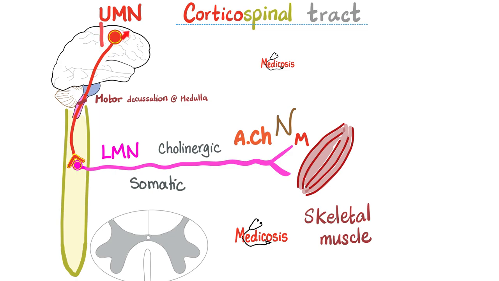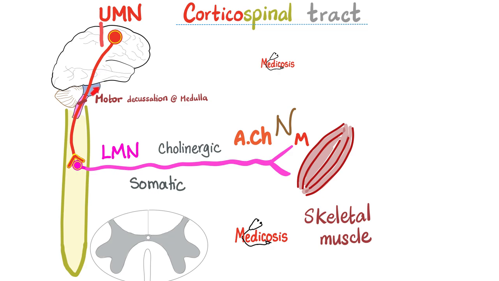This part of the brain is the precentral gyrus. Then I descend and descend and descend some more in the internal capsule, especially the posterior limb of the internal capsule. Then in the midbrain, particularly in the crus cerebri or the cerebral peduncle. Then in the pons, mostly the anterior part of the pons, the basis pontis. Then in the medulla, occupying the pyramids. Then I cross to the opposite side in the pyramidal decussation, or the motor decussation, in the medulla.